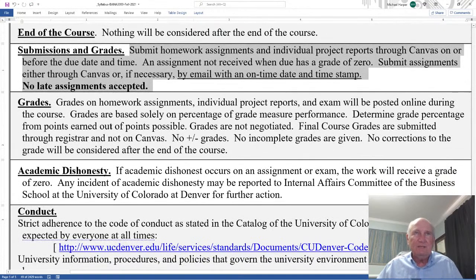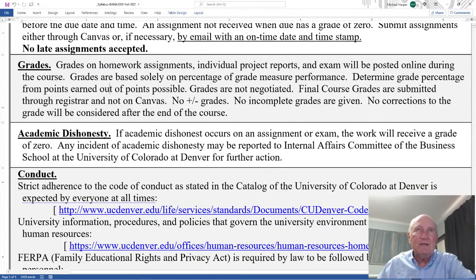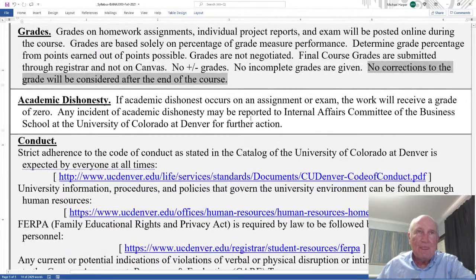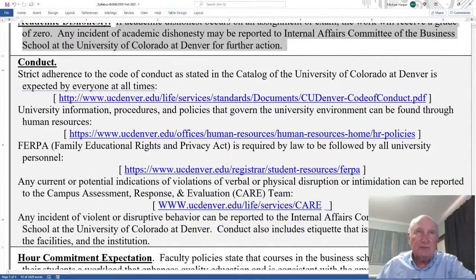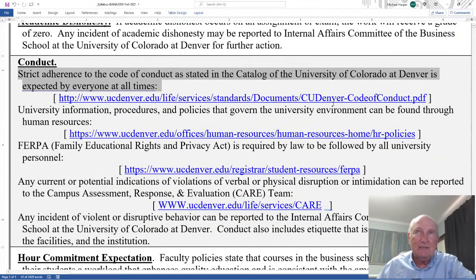Okay, grades. Grades on homework assignments, individual project reports, and exams will be posted online during the course through Canvas. Grades are based solely on your performance. I've already said this, and no corrections to the grade will be considered after the end of the course. Academic dishonesty, I've already mentioned this. Conduct. Strict adherence to the code of conduct as stated in the catalog of UCD is expected by everyone at all times. This link will take you to the code of conduct.